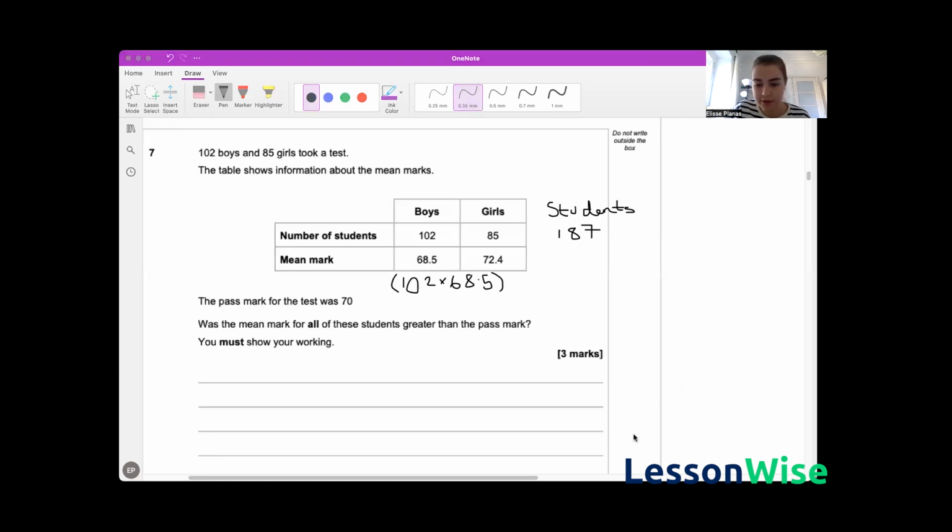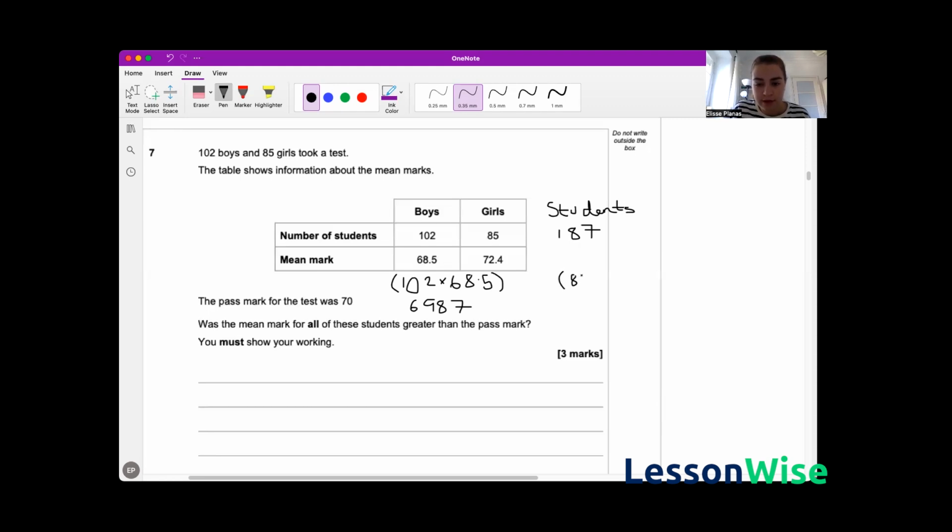Let's put that in the calculator. That gives us 6,987 marks for the boys.